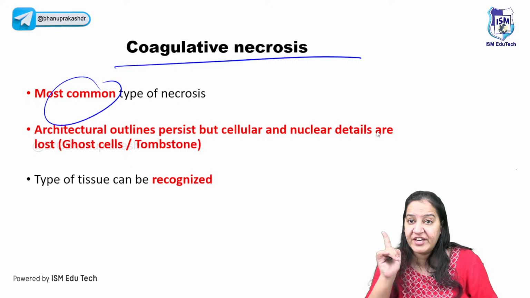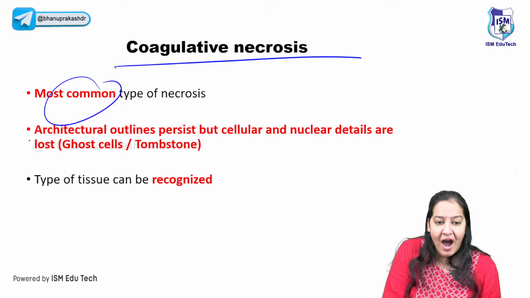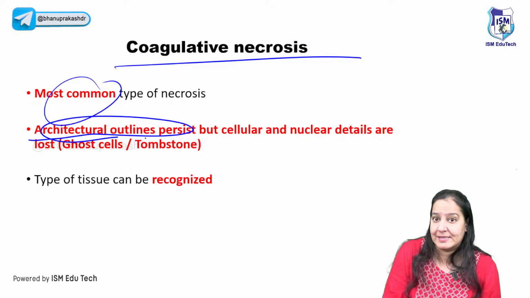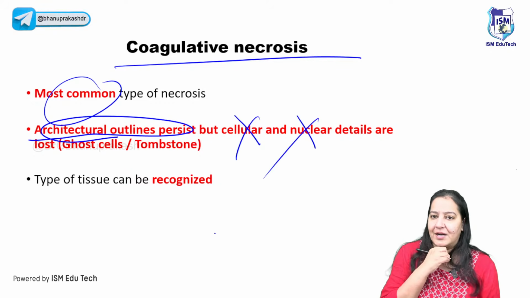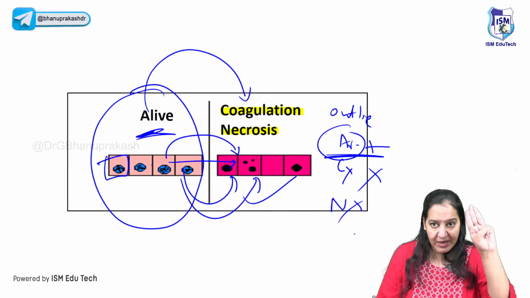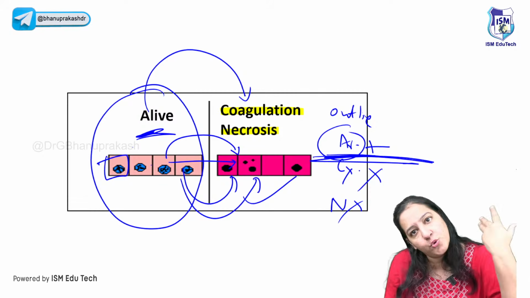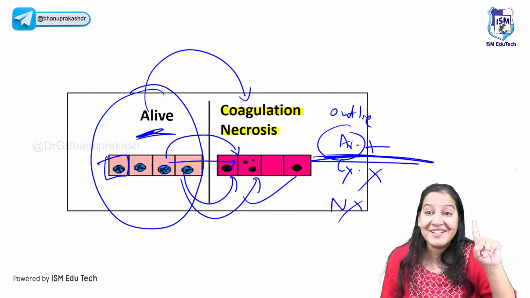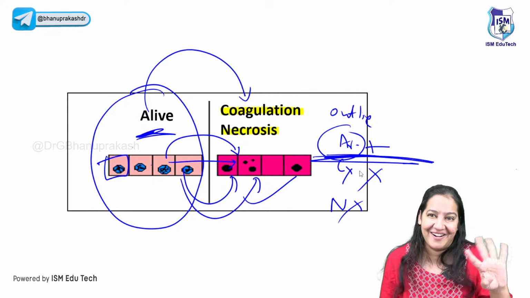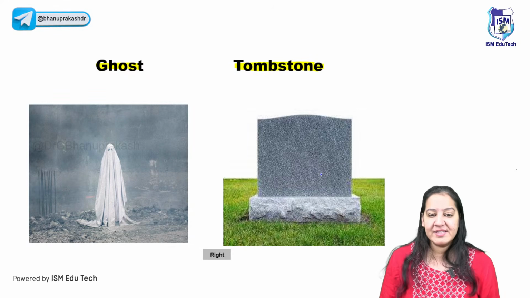So what is the definition of coagulative necrosis? Architectural outline still persists, but cytoplasmic and nuclear details are lost. Right? So out of the three details, one is still present, but the other two are lost. Architectural details persist, but cytoplasmic and nuclear details are lost. You got my point?